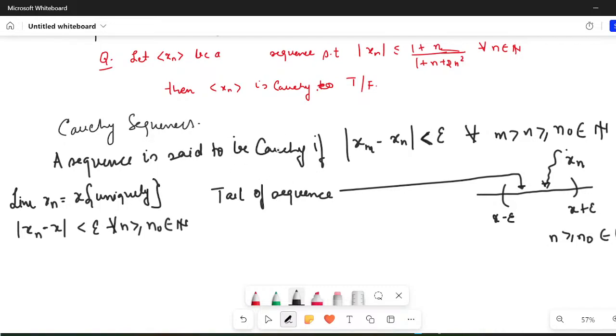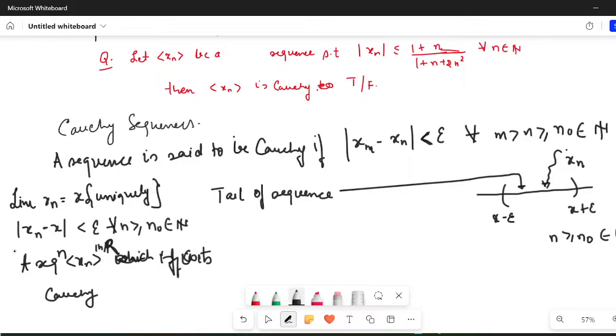And if a sequence is Cauchy, then it is convergent. I'm not deriving that, but please remember, again I'm saying, a sequence xn in R is convergent if and only if it is Cauchy.